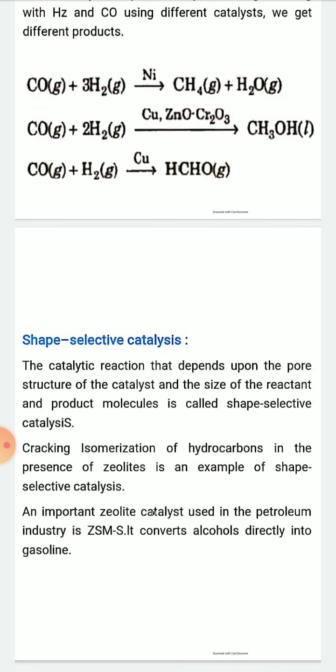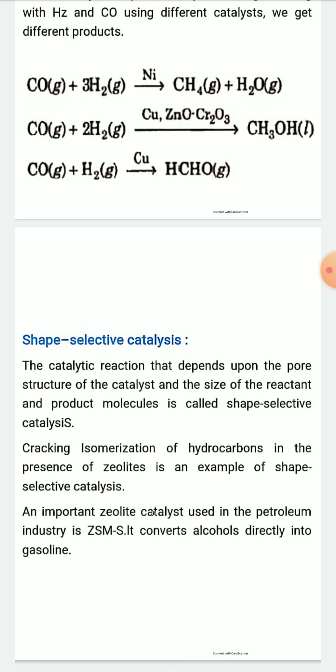And now, shape selective catalysis. The catalytic reaction that depends upon the pore structure of the catalyst and the size of the reactant and product molecules is called shape selective catalysis. So what is shape selective catalysis? The catalytic reaction that depends upon the pore structure of the catalyst and the size of the reactant and product molecules is called shape selective catalysis.